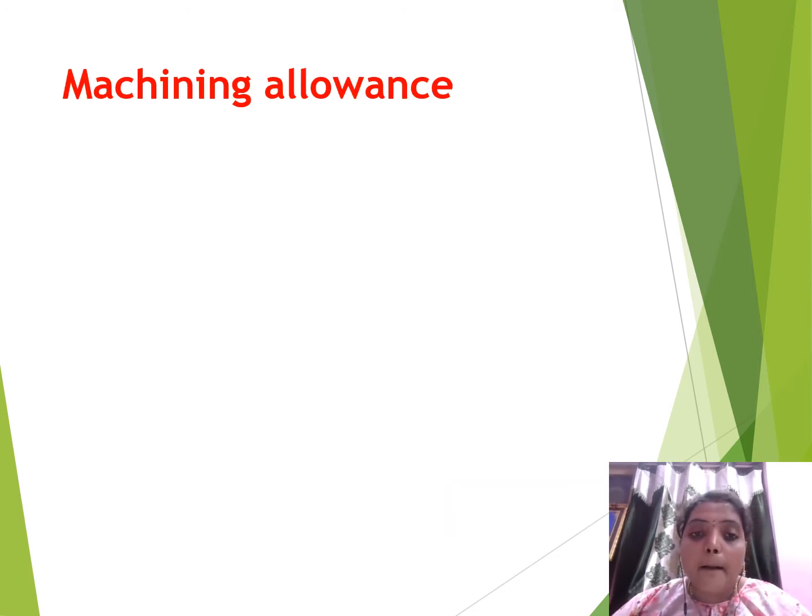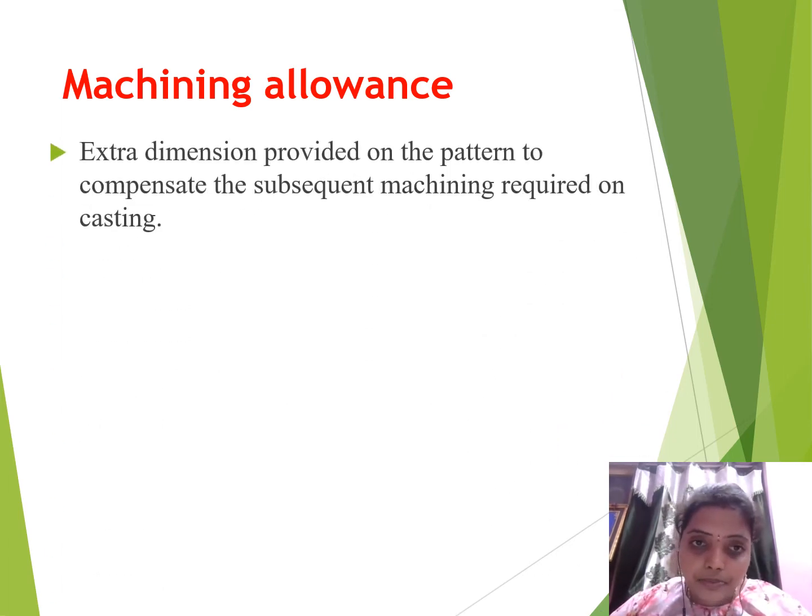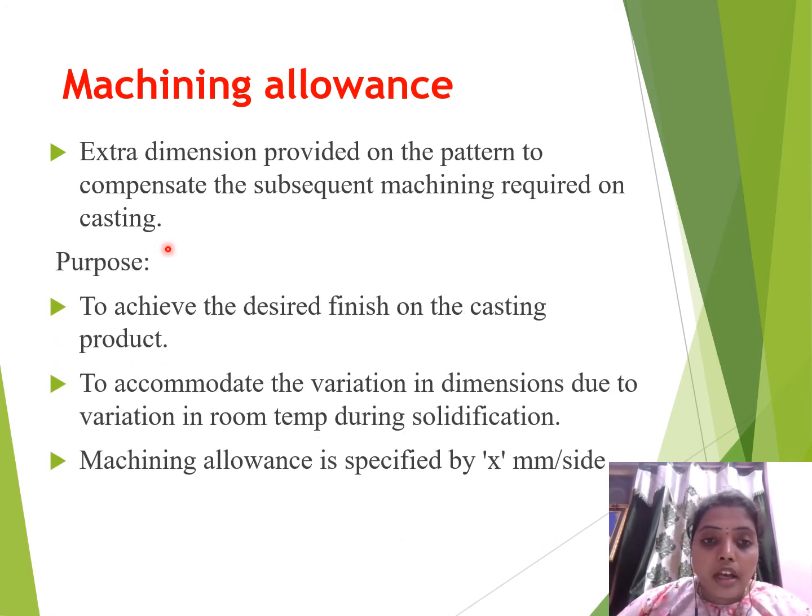Next one is the machining allowance. Let us see what the machining allowance is. It is the extra dimension provided on the pattern to compensate for the subsequent machining required on the casting. I will explain diagrammatically. Why are we giving this machining allowance to the pattern?